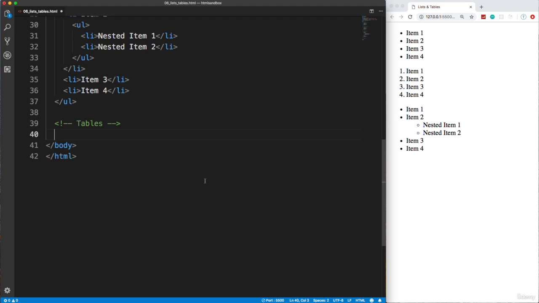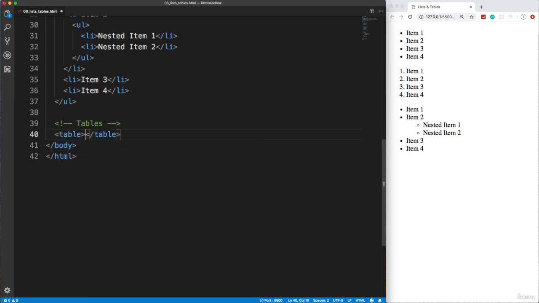People would have their sidebar and their main content area in their website be a table, which is absolutely horrible. You never want to do anything like that. You only want to use tables for tabular data. Okay, if you have a list of users or whatever it may be, just some kind of data.